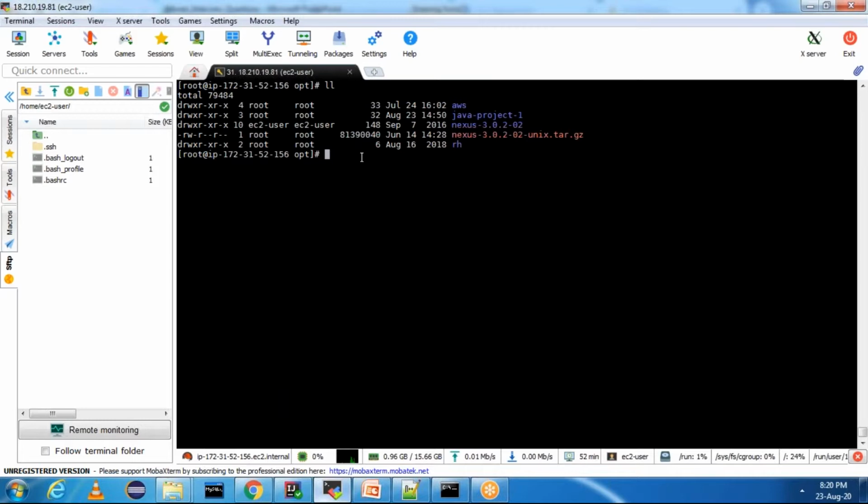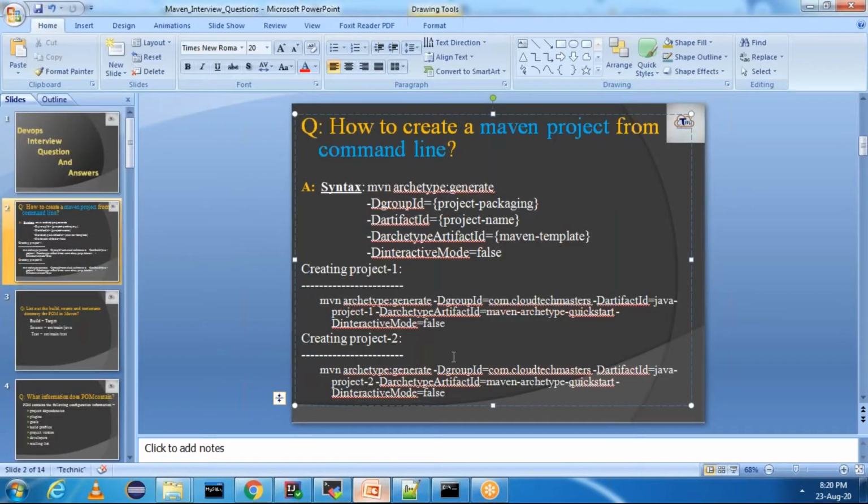In a similar way, if you want to create another project, again the same. I'm just mentioning mvn archetype:generate -DgroupId. Group ID is nothing but the organization name or company name. Artifact ID is nothing but the project name. Archetype artifact ID is nothing but whether you are creating a standalone application or a web application. We have seen a standalone application.